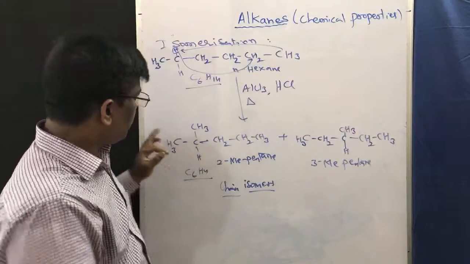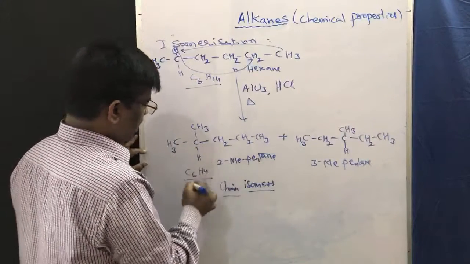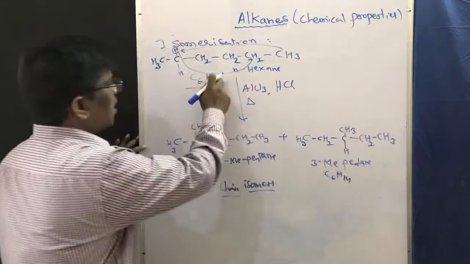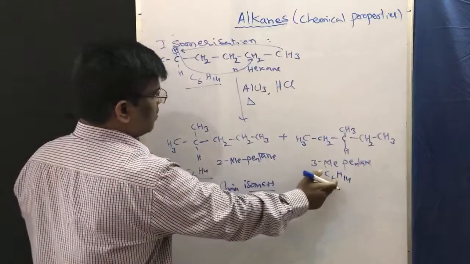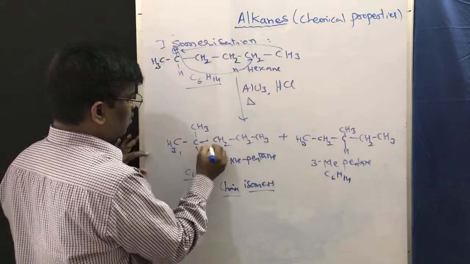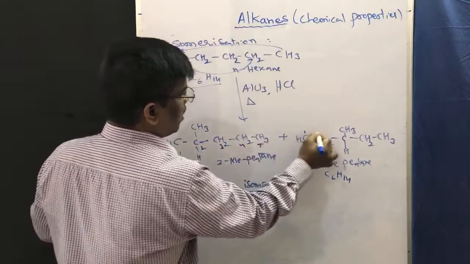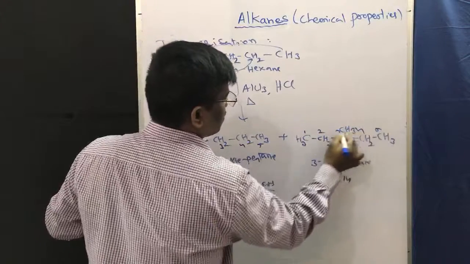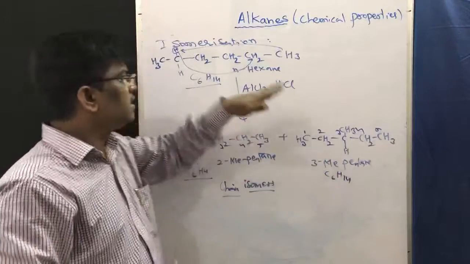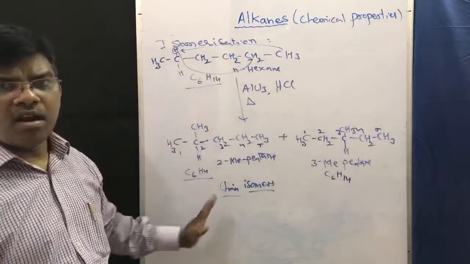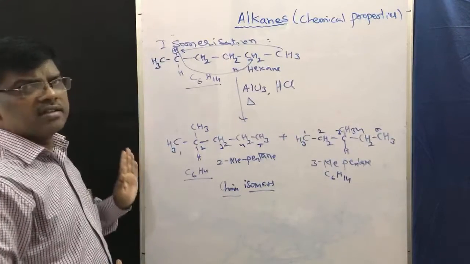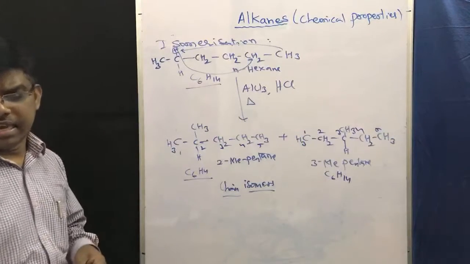This is 2-methyl pentane, 1, 2, 3, 4, 5. And the molecular formula is C6H14, the same molecular formula. Then 3-methyl pentane, 1, 2, 3, 4, 5. So 2-methyl pentane, 3-methyl pentane and hexane: these three compounds are different, right, friends? So these are isomers. Isomerization of alkanes. What else?